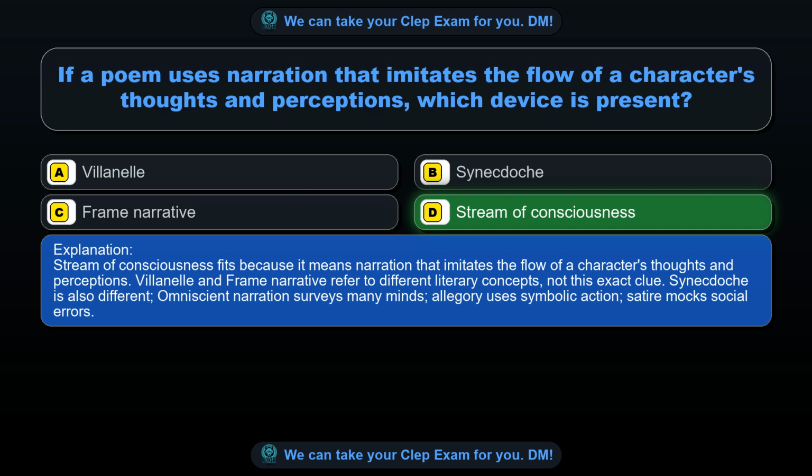Villanelle and frame narrative refer to different literary concepts, not this exact clue. Synecdoche is also different. Omniscient narration surveys many minds. Allegory uses symbolic action. Satire mocks social errors.